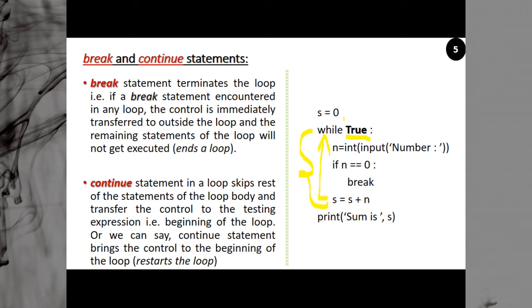If the number is 0, then what happens? Condition is true, n is 0, condition is true. You will come to this statement. This is the break statement. And what will break do? It will terminate the loop. You will exit from here to this place. You exit from the loop. You come out of the loop.